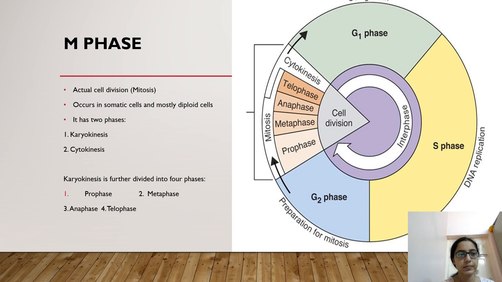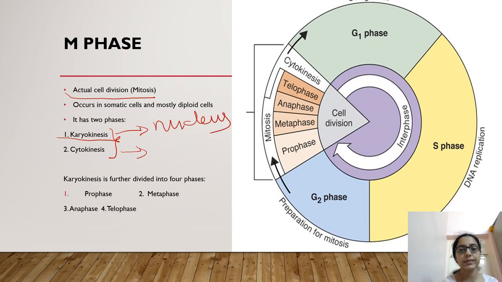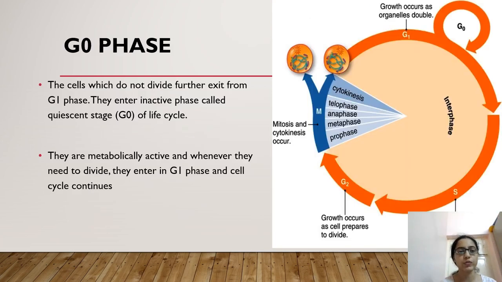Now M phase, which is actual cell division, the actual mitosis process, occurs in two steps. The first one is karyokinesis, which is division of the nucleus, and the second one is division of the cytoplasm, which is called cytokinesis. First we are going to learn about karyokinesis, which is divided into prophase, metaphase, anaphase and telophase. These four phases divide the nucleus. Let us start with prophase.